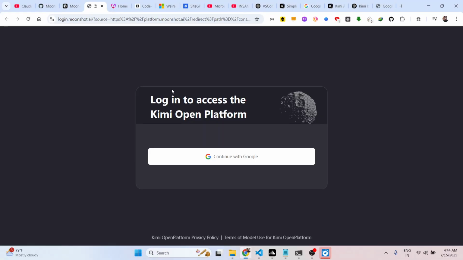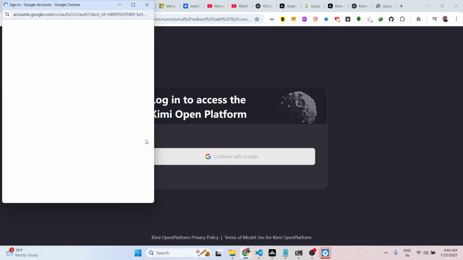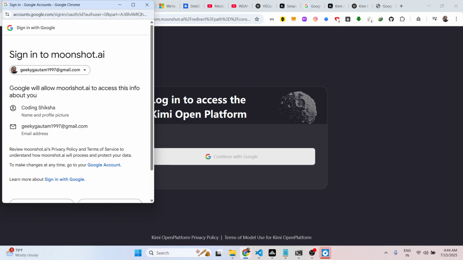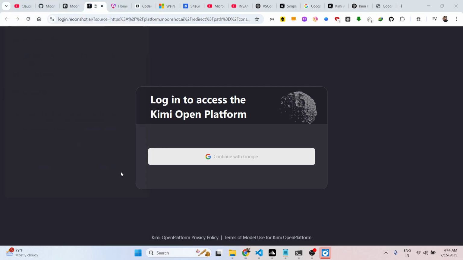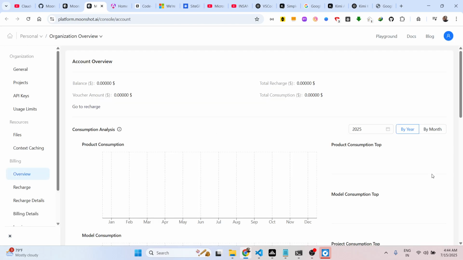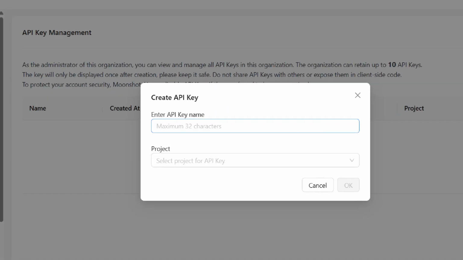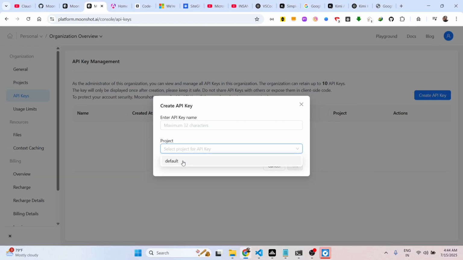You can access their console here like this. First of all, you need to log in with your Google account, and for testing their API, you do need to purchase some credits. I think $10 will be more than enough to try out their API. This is the API key section right here. Once you purchase some credits, you can click create API key, give it a name, and select a project.